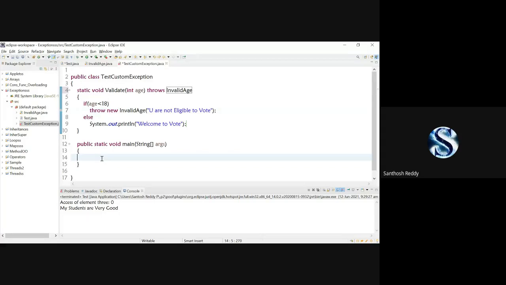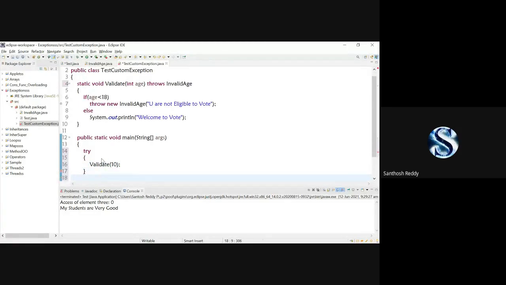So now, in this try block, I'm going to call the method validate of 10 and I'll give a semicolon. Once it is done, I'm going to write the catch block. Catch Exception e.